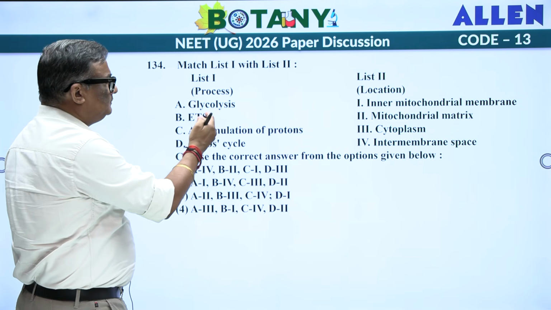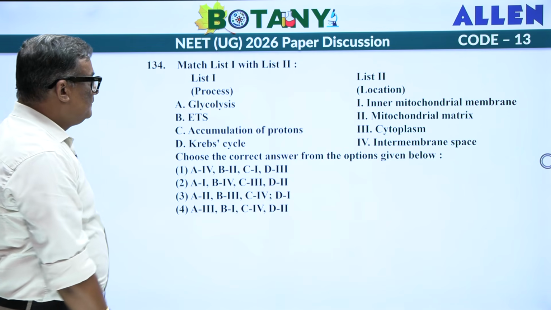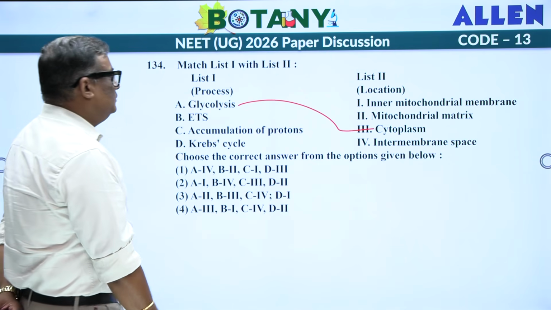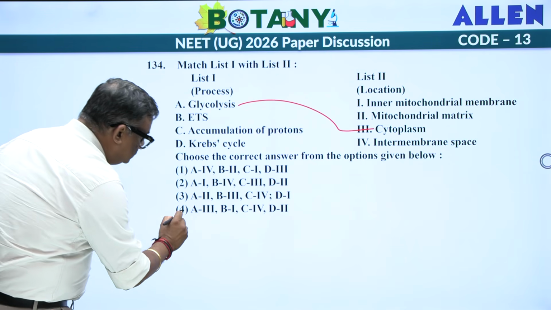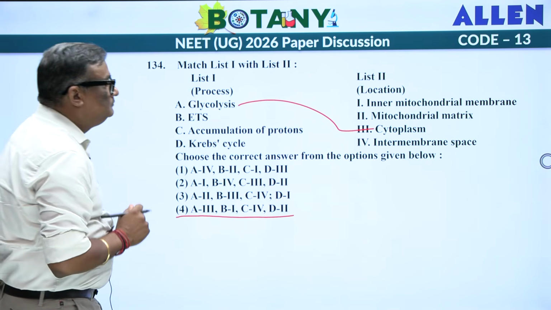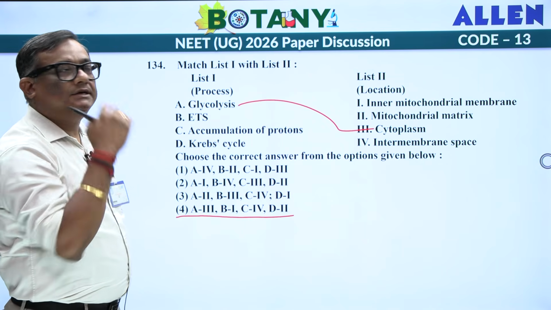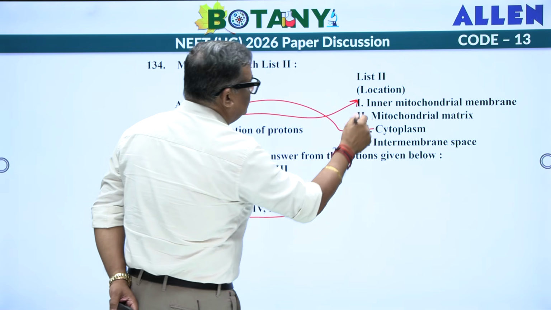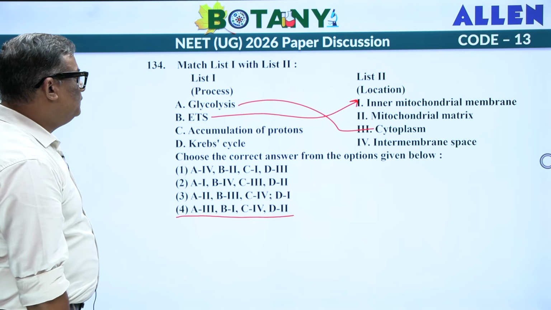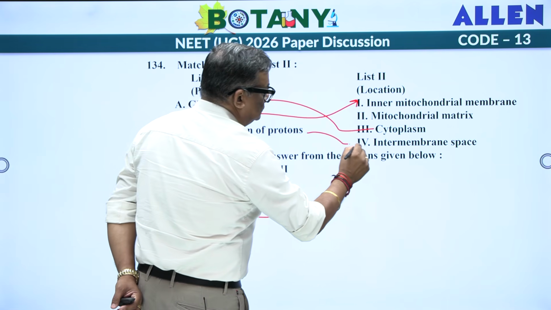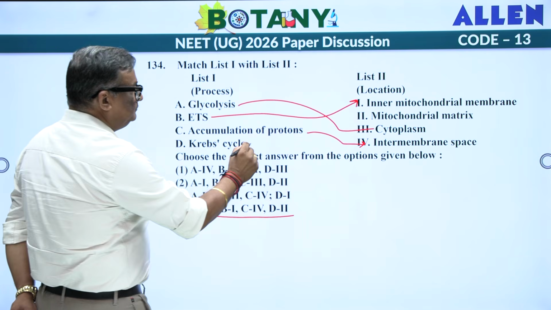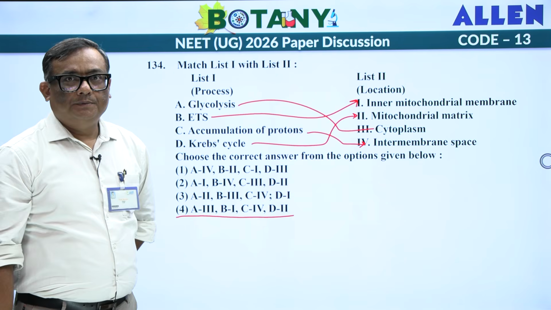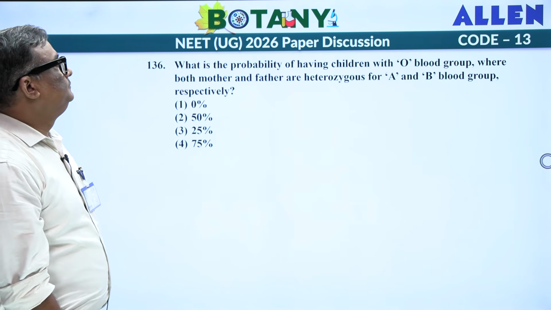Glycolysis, electron transport system, accumulation of proton, Krebs cycle. Glycolysis takes place in cytoplasm. So A3, let's find out where is A3. O. We have done it within the first line itself. B1, mitochondrial membrane. C4 and Krebs cycle. I hope it's fine. Next one.